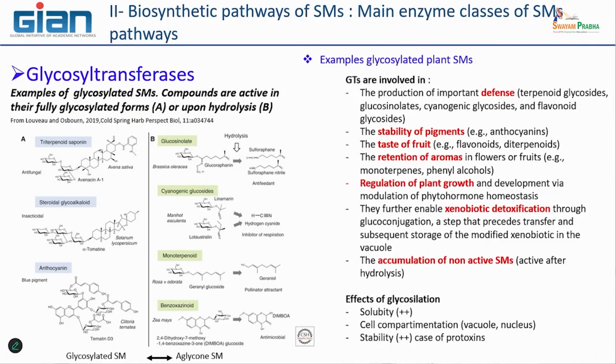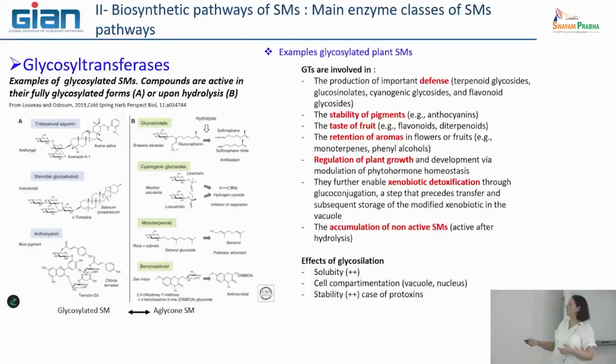Okay, so here are some examples of glycosylated specialized metabolites. You see, glycosylation may involve not only one sugar but more than one. Here you have 3, 4, depending, here some saponins, for example, or glycoalkaloids. Sorry, anthocyanins are very glycosylated, and here you have other molecules that are neutralized when they are glycosylated.